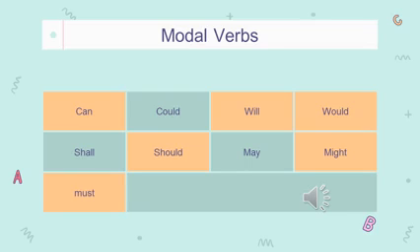While reading a story, a paragraph, or something posted on social media, you might find the words can, could, will, would, may, might, should, shall, and must. What you should know is that these words are called modal verbs. So these words are also verbs. They are called modal verbs.